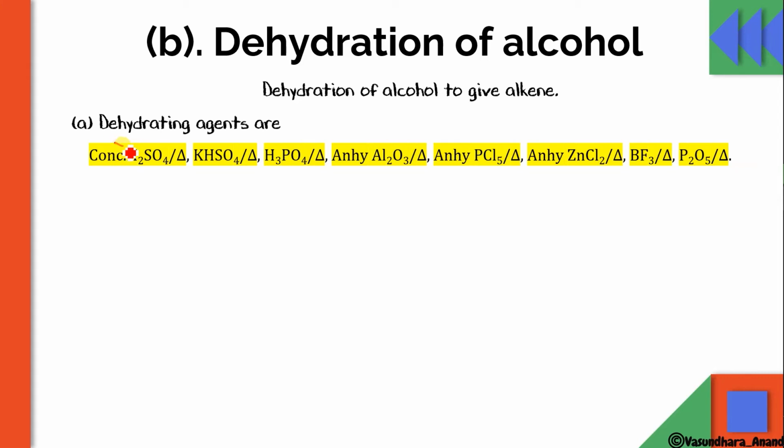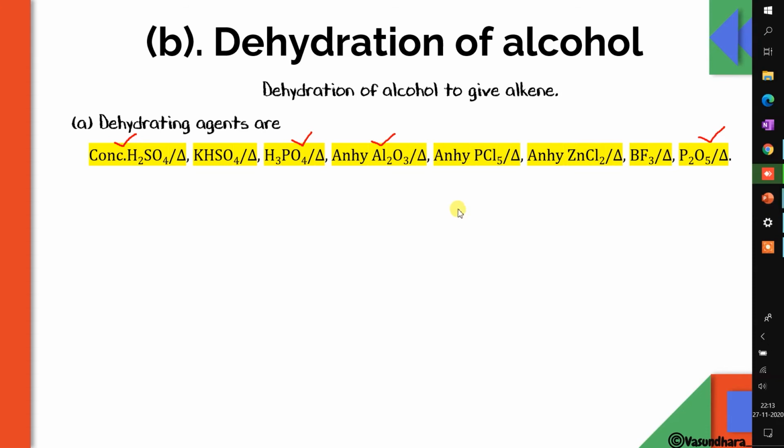Out of that, the most common dehydrating agents are conc H2SO4, H3PO4, anhydrous Al2O3 and P2O5 heating. This is also anhydrous P2O5 heating. So these are the most commonly used dehydrating agents.